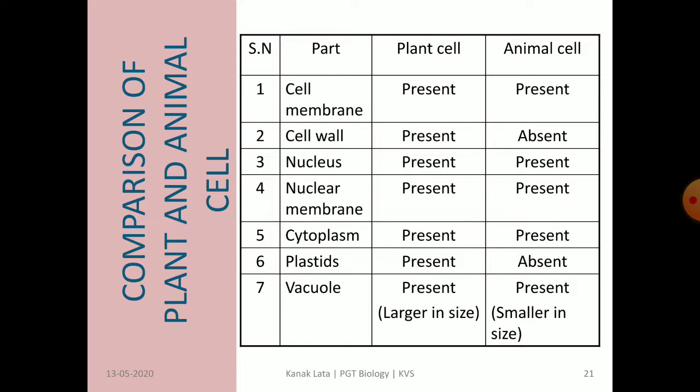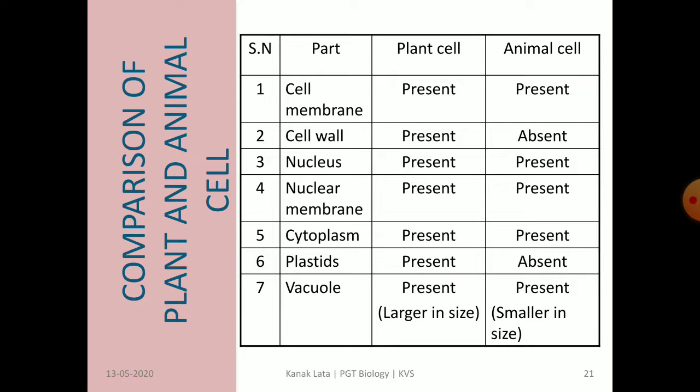Now let us see about the plant cell and animal cell. First is cell membrane. Cell membrane is present in both plant and animal cell, but cell wall is only present in plant cell. Nucleus is present in both cells.